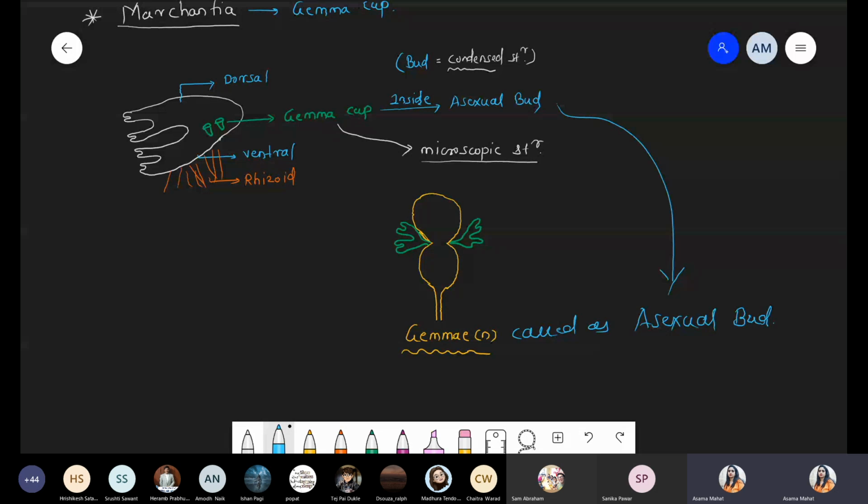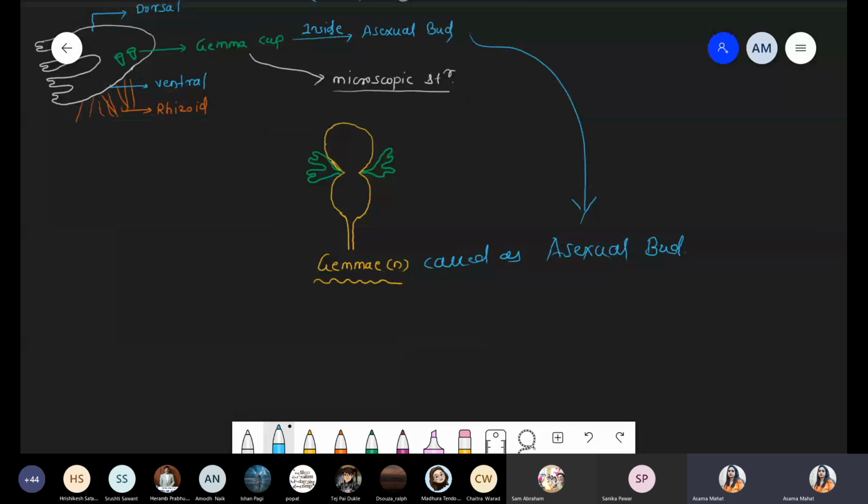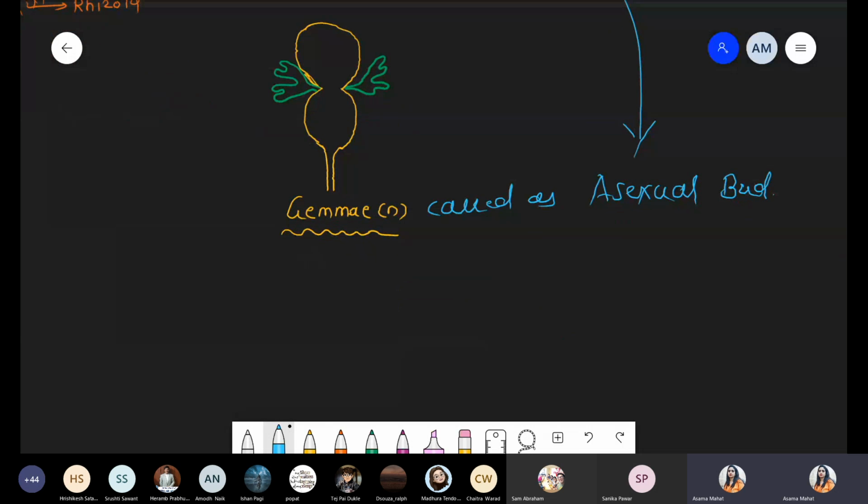Gemma cup, inside this gemma cup there is a presence of this asexual bud. That asexual bud is also called the gamete. Got it? Gemma cup, and inside this gemma cup there is a presence of this gamete, and the gamete is also called the asexual bud. So we are talking about some more information about this asexual bud or this gamete.